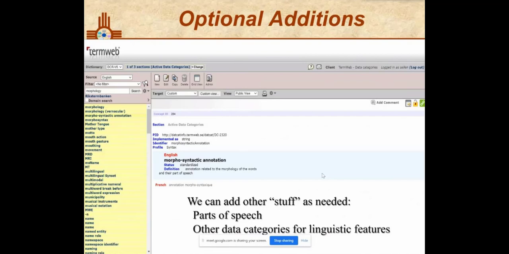When we decide that we want to document certain kinds of linguistic elements, we want to turn to the data category registry to find the elements that we want, so that we use the data category name or map the data category name that we need in order to ensure that anything that we create will be interoperable and interchangeable with other resources.